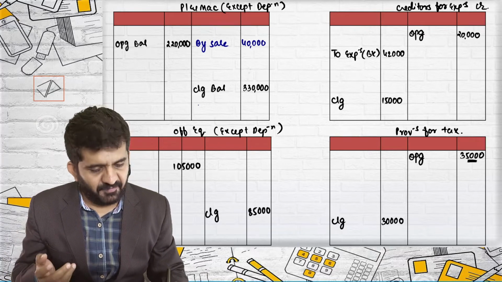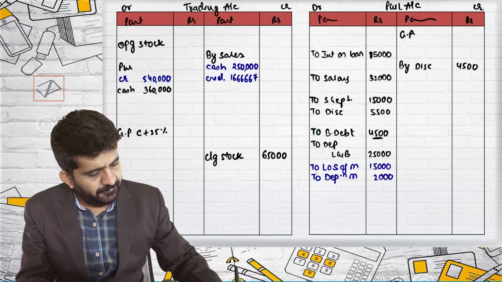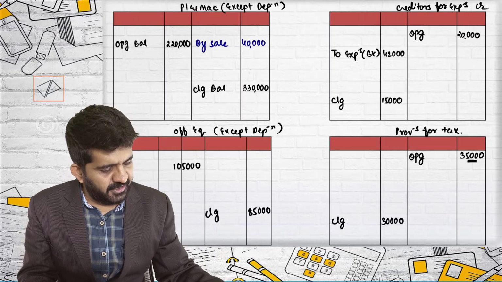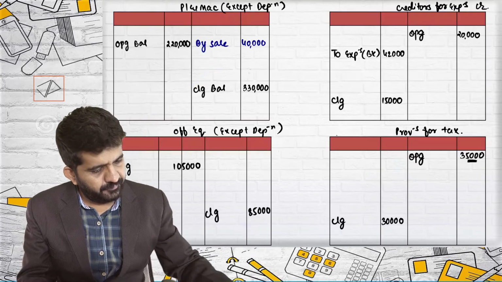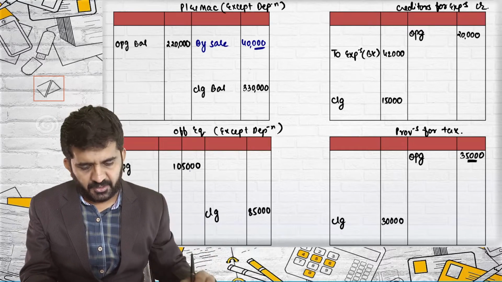I have given a debit effect of 40,000. See, debit effect of 40,000: 23, 15 and 2. 23, 15 and 2 is 40. The credit effect of 40 is over here. Debit effect of 40, credit effect of 40. We can go ahead.